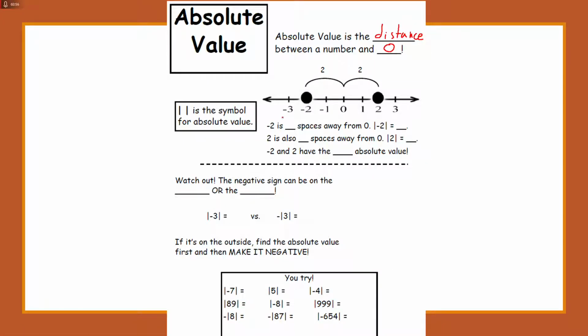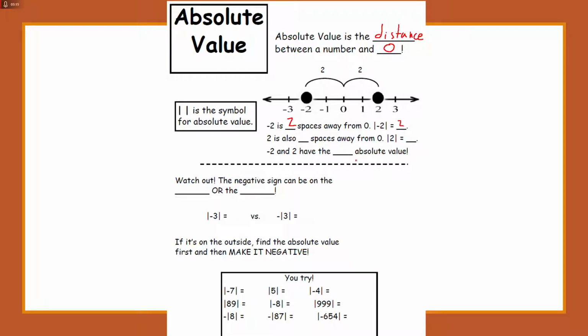To find the absolute value, I just want to know how far away it is from 0. So you'll notice -2 is 2 spaces away from 0. So the absolute value of -2 is 2. 2 is so many spaces away from 0. So we can find the absolute value by just figuring out how many spaces away it is from 0.